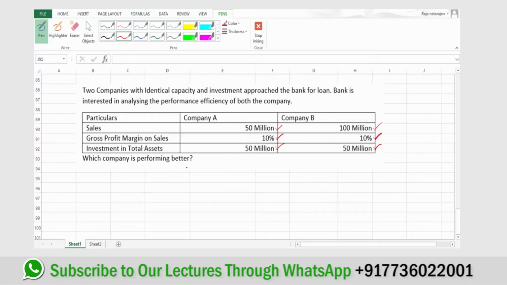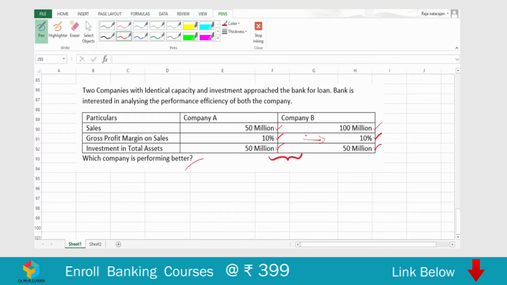So we have a question: which company is performing better here? Which company is performing better? And probably for you, in terms of profit margin, both the companies might look the same, but that's not the case. Both the companies are actually doing in a different way, or one company is doing exceedingly well and the other company is not up to the mark. How to understand? Let's capture some information.